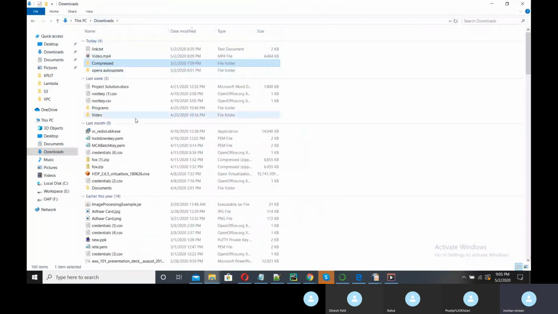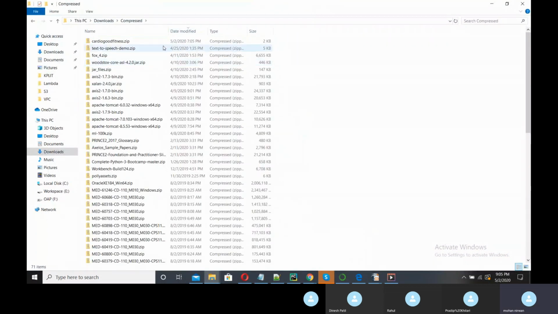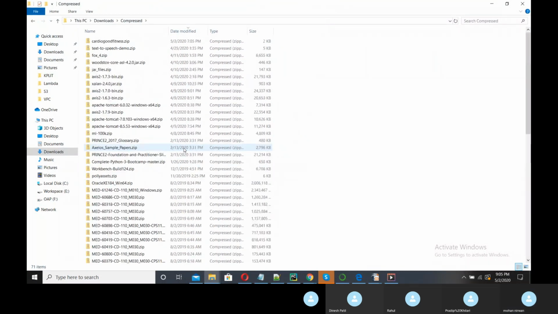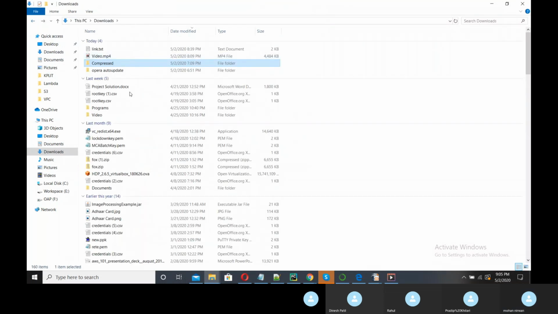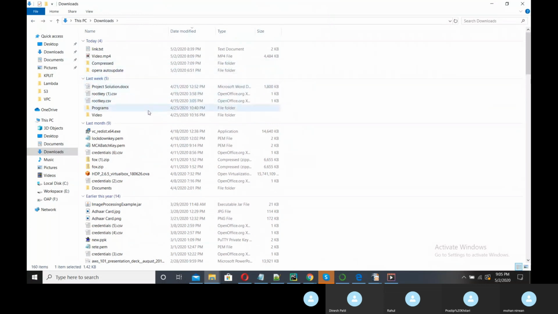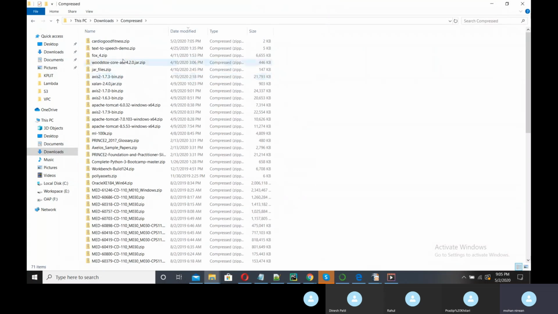So download, compress, date modified, today's date. This is my earlier one. Compress.